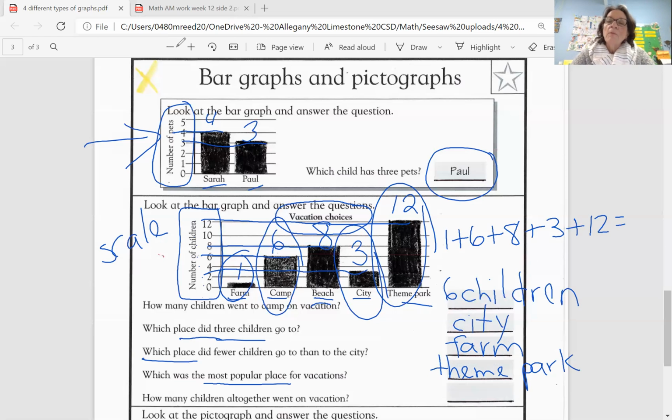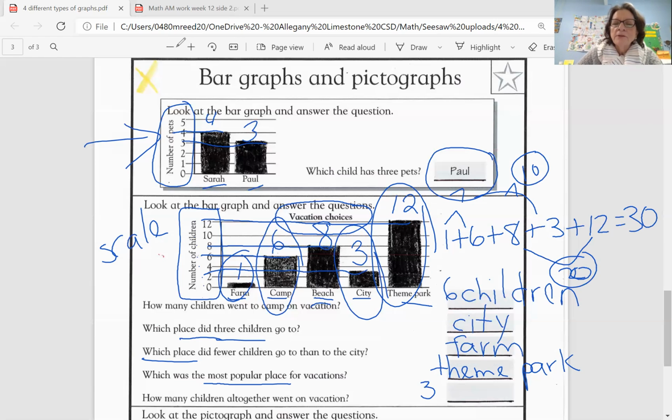Now, I don't know about you, but when I'm adding a string of numbers like this, I like to see how I can make friendly numbers. And I'm going to put 8 and 12 together because that makes 20. All right. And then I've got 1 and 6, which makes 7. And then 7 plus 3, how convenient. 7 and 3 make 10. So however you want to show this. So now I've got 20 plus 10, and that makes 30. So how many children altogether went on vacation? 30